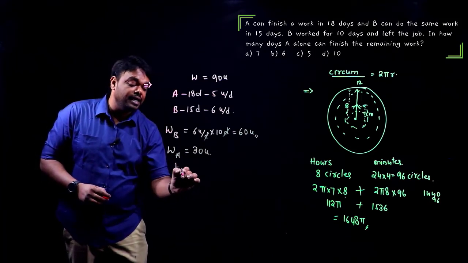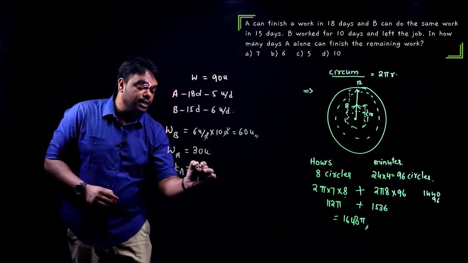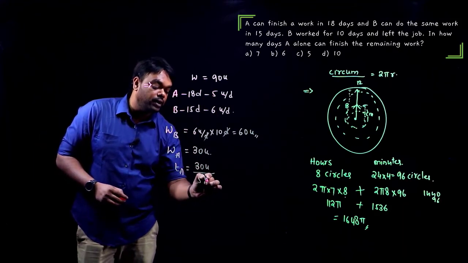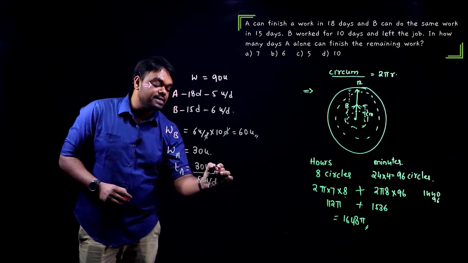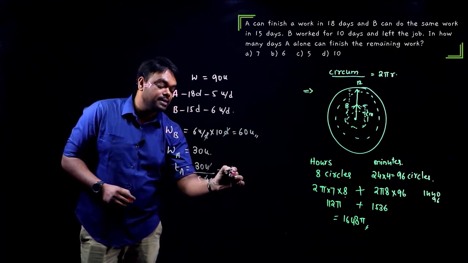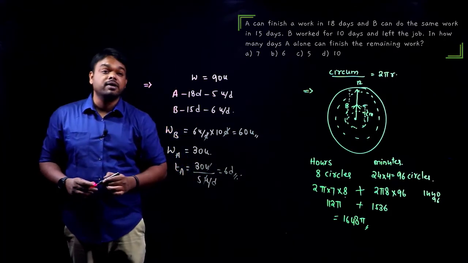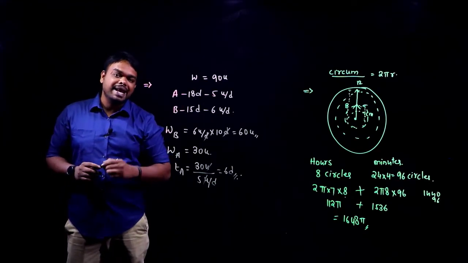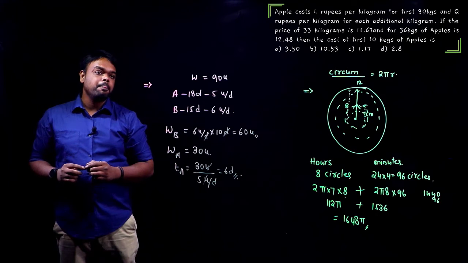Time taken by A is work by speed. What is the work? 30 units divided by the speed of A, which is 5 units per day. Units cancel. That is 30 by 5, which is 6 days, and that has to be our final answer. So let us understand one last question that we have in the paper.